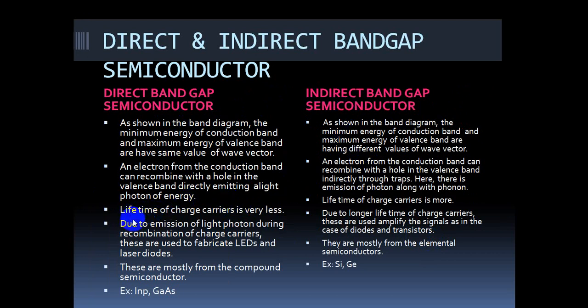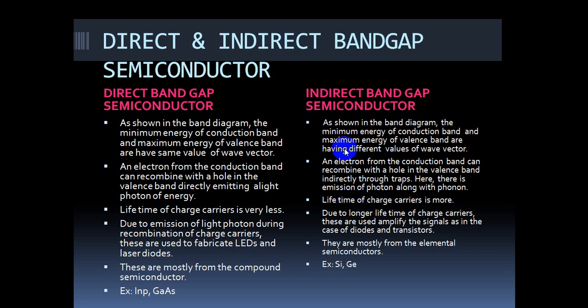Here, the lifetime of the charge carriers is very short. So that's why they are used in the fabrication of LEDs and laser diodes. And once again, in this recombination, energy is emitted in the form of photons, that means light. So that's why they are very useful in LEDs and laser diodes.